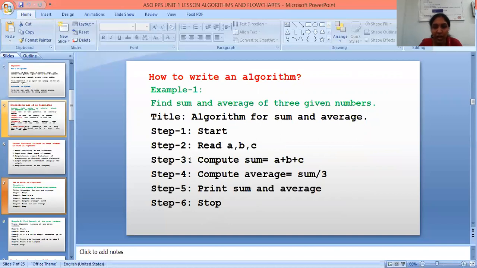I can take the A, B, C values. Third step is compute. That means evaluate. Compute sum is equal to A plus B plus C. In the next step, I compute the average value. That means average is equal to sum by 3. Next step is print the resultant value. That means sum and average. And the last step is stop. You have to write an algorithm like this only.